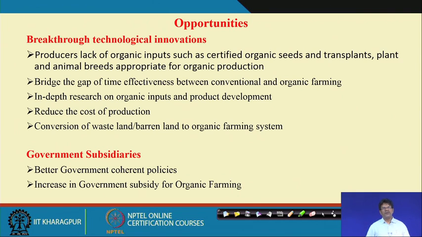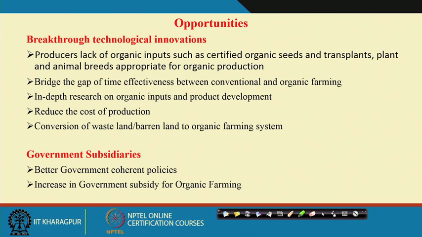Because we need more and more research, there is opportunity for detailed, in-depth research in organic farming. Producers lack organic inputs such as certified organic seeds and transplants, and plant and animal breeds appropriate for organic production. So those seed materials and input materials are not available to the organic farmer, and this needs to be taken into consideration. Many research inputs should be focused on organic production: how we can provide the seeds or input materials to farmers in a timely way, and they should have organic origins.